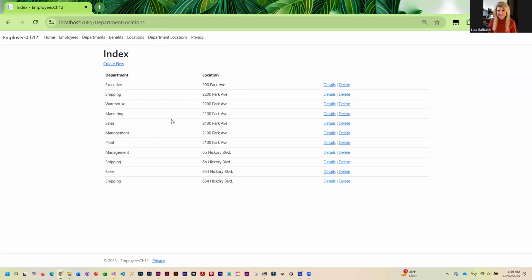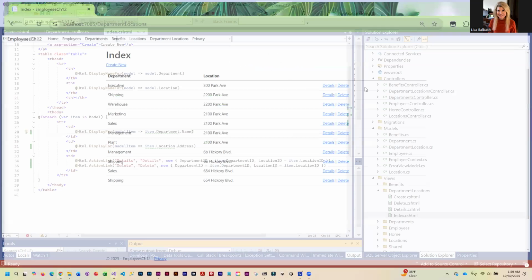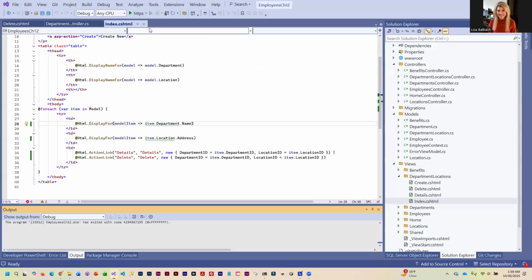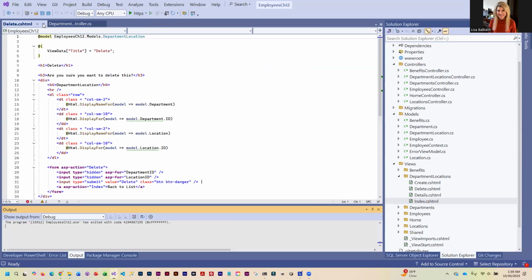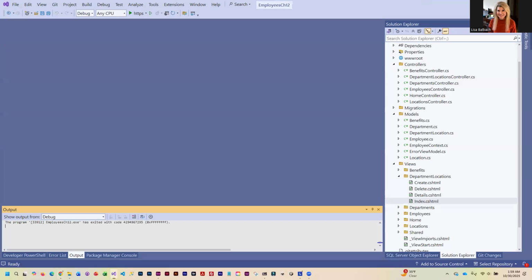Okay, so now we have a user-friendly department and location. So we're going to go ahead and make those same changes to the details and the delete. Okay, I'm going to close. I don't want to have all these open. All right, so we modified the index. Now let's do our delete.